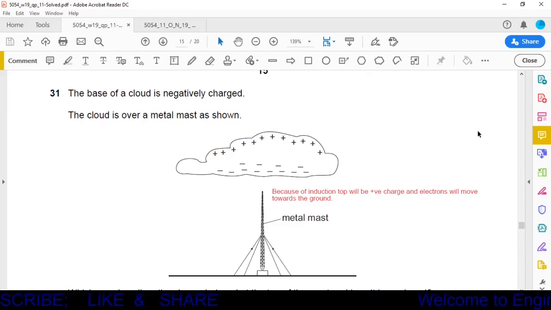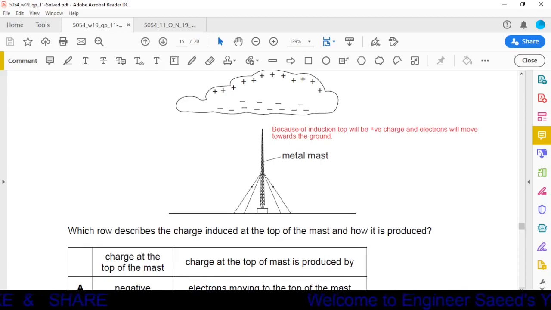Question number 31. The base of a cloud is negatively charged, and the top of the cloud is positively charged. The cloud is over a metal mass as shown. This cloud is passing over a metal mass. Which row describes the charge induced at the top of the mass and how it is produced?